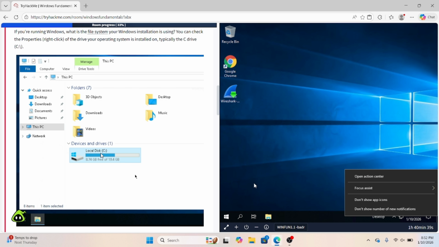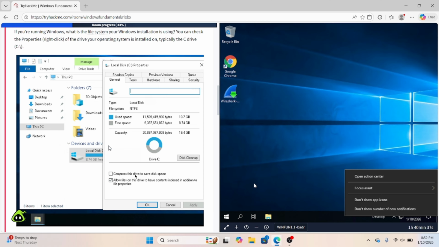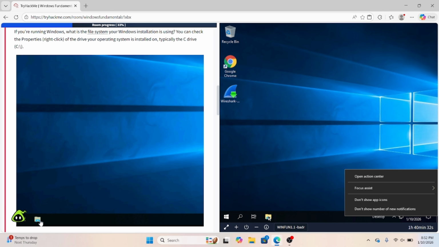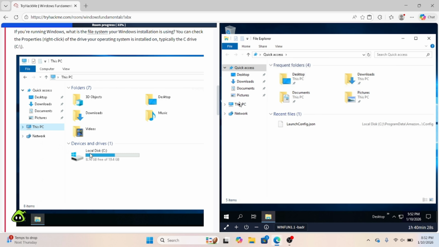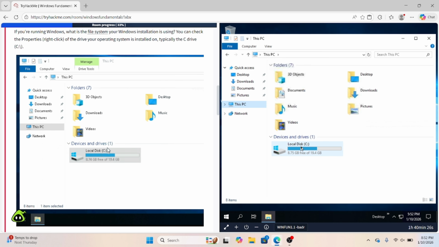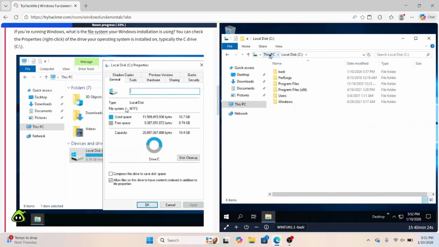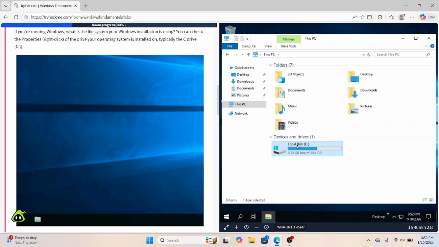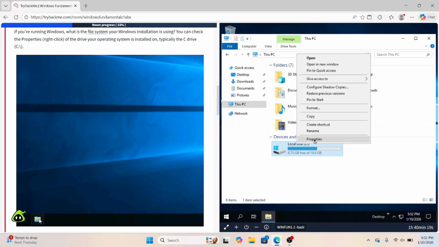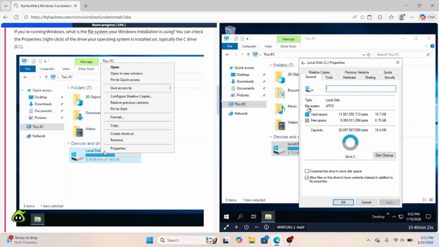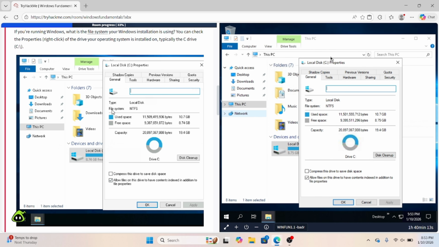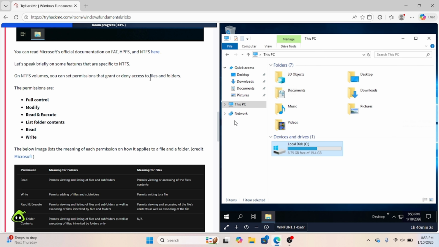If you're running Windows, what file system is your Windows installation using? To check that, just go to your properties. So we're going to click here on this folder. I'm going to go into This PC. Click on, oh no, go back. I'm going to right click on local disk and hit properties. As you can see, this is your file system right here. It's NTFS. If you need to read more about it, just click this link right here.